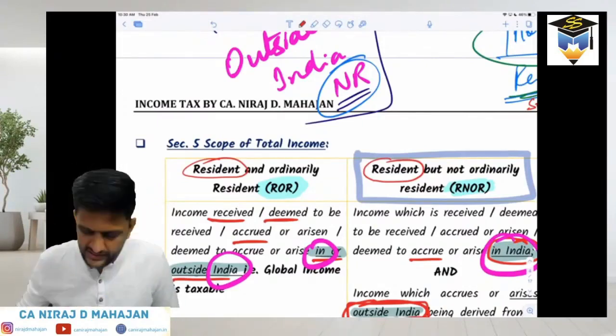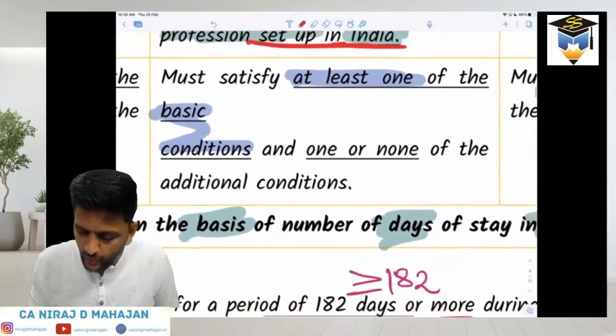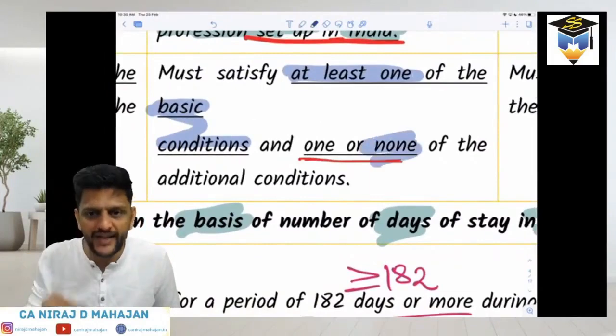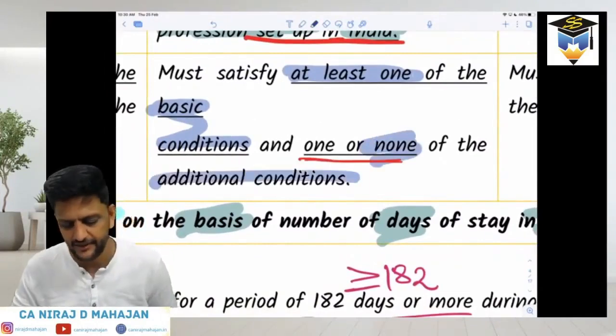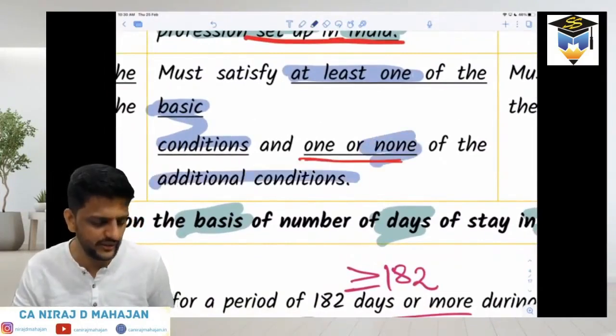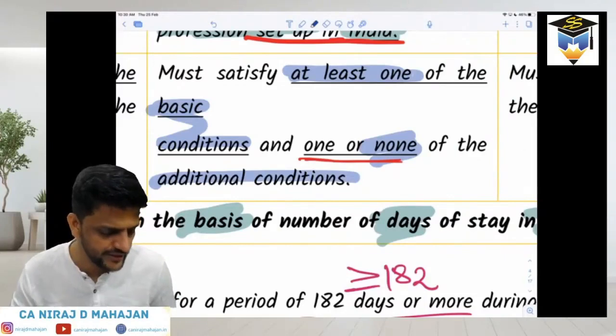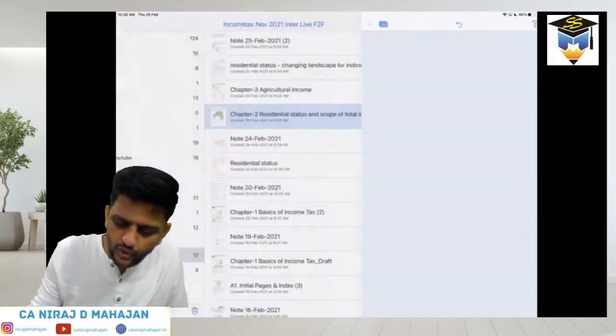Okay. And now check over here. One or none of the additional conditions should be satisfied. One or none, I said, okay? That means both should not be satisfied. One or none of the additional conditions should be satisfied. So let us write down in a notebook again.